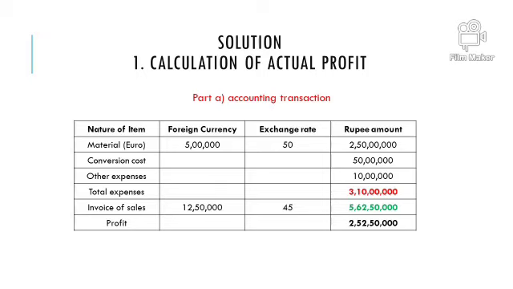But this is not the actual one, because the actual payment has to be made for raw material in the month of April, and the actual receipt of the bill has to be made in the month of April. To find out the actual profit, we need to remove the exchange rate effect from this. So this is the basic accounting profit. In the next part I'll remove the foreign fluctuations, and then we can find out the exact profit of the firm. To understand it more clearly, this is the calculation we have made based on the assumption of spot.